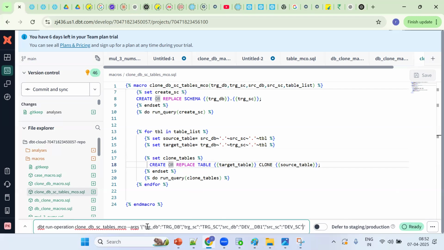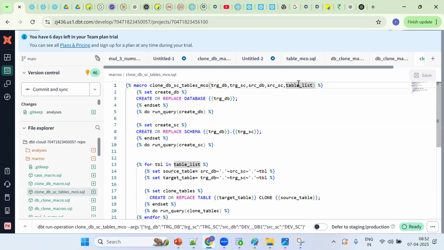So dev DB, dev schema. Now what do we need to go for? One more argument. What's the argument? Table list. So comma, double quotes, table list. This is a little bit tricky. Now we need to go for what concept? For table list we should go for a list, an array kind of thing. Okay, we'll see table 1 will work.